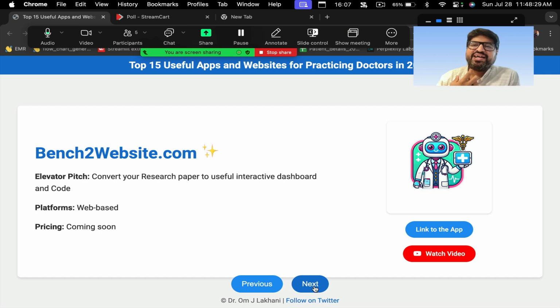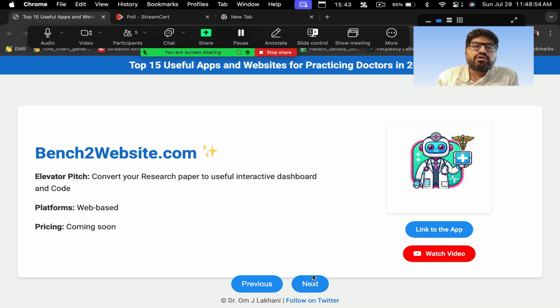One of the things which I really like is a concept called bench to website. The idea is to convert your research paper into interactive code. A lot of you have written a lot of research papers, but the problem with a research paper is that, let's say I read a very good paper, but I forget about it in a few weeks, right? So whatever is given in the research paper, do I really use that? Maybe not. Maybe I do, right?